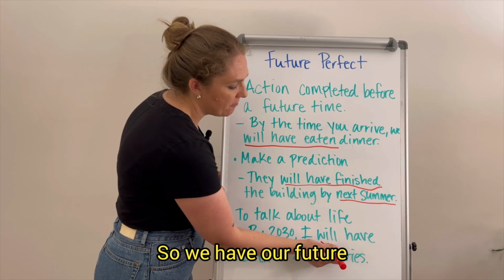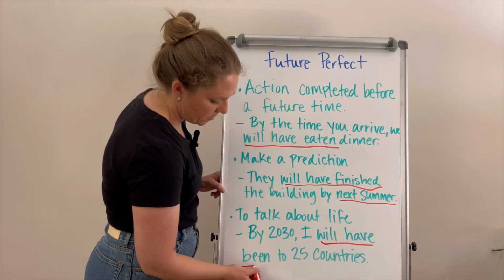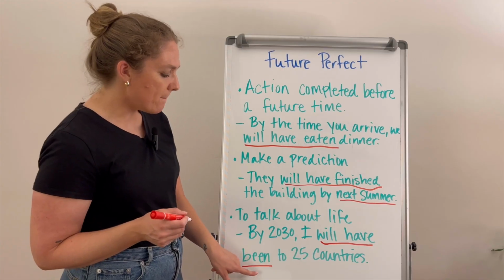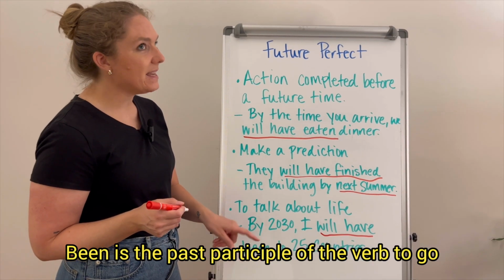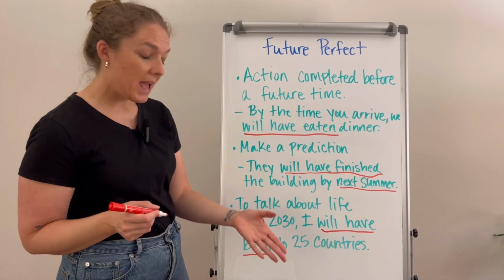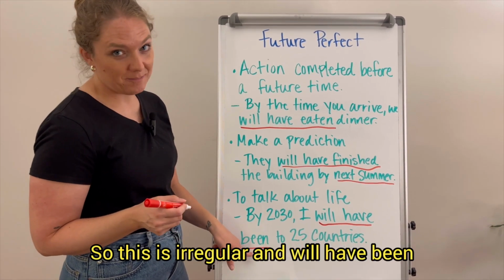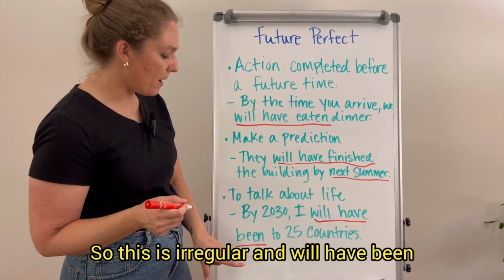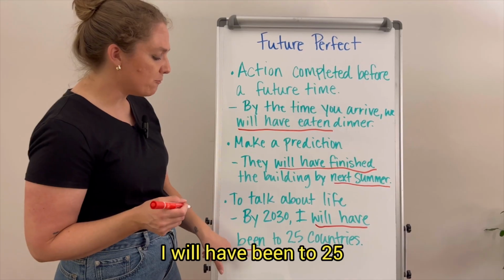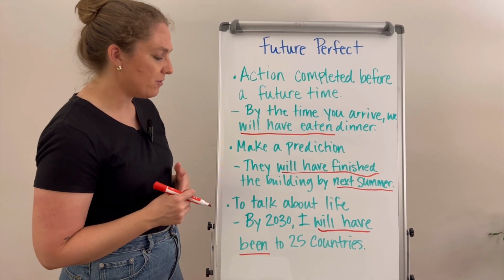So we have our future perfect verb right here: will have been. Been is the past participle of the verb to go, so this is irregular. By 2030, I will have been to 25 countries.